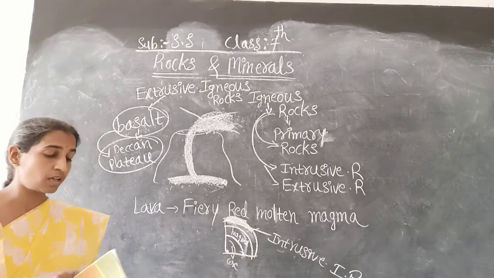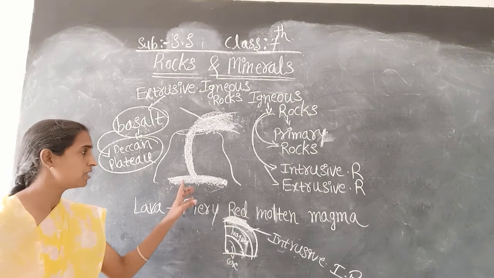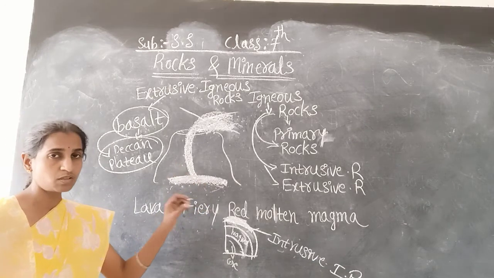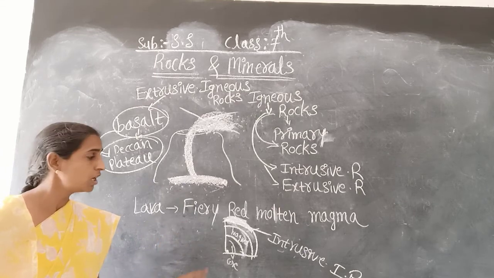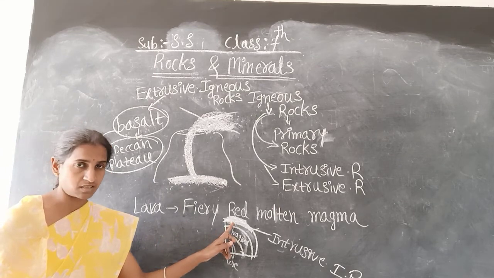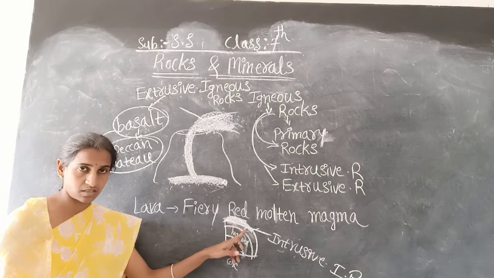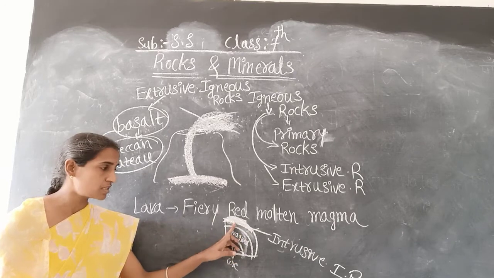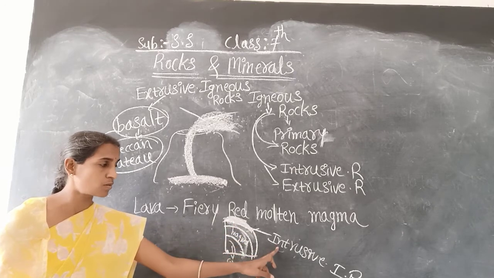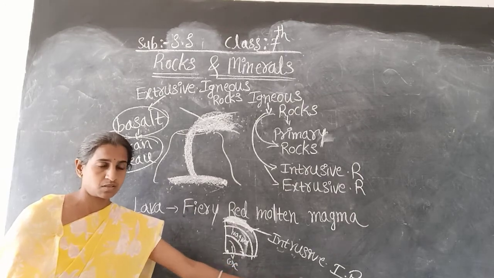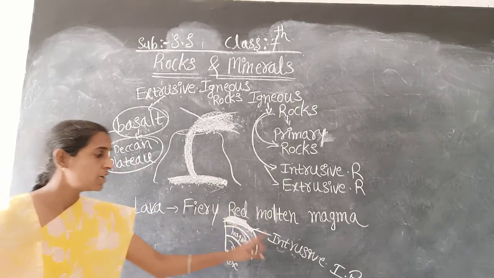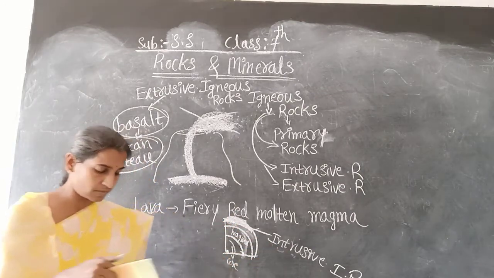Is it clear? Okay, once again I will teach you. When the molten magma cools down deep inside the earth's crust, in such a way some solid rocks are found, and those rocks are called intrusive igneous rocks.